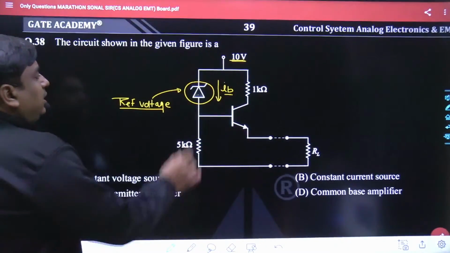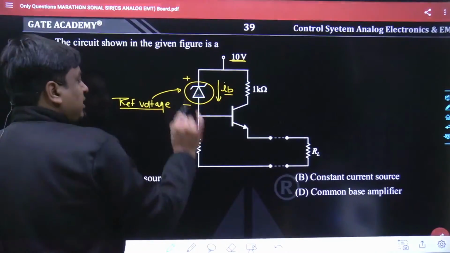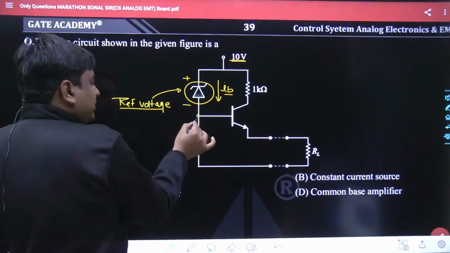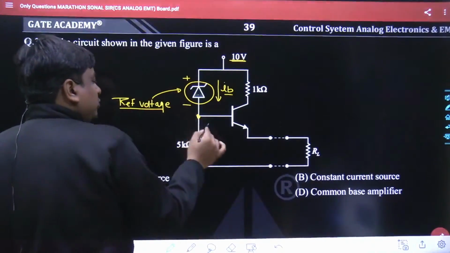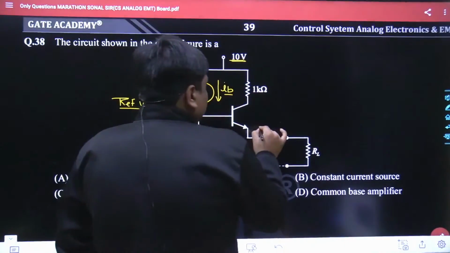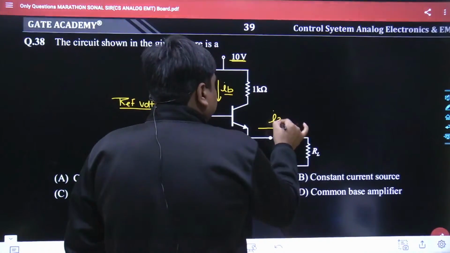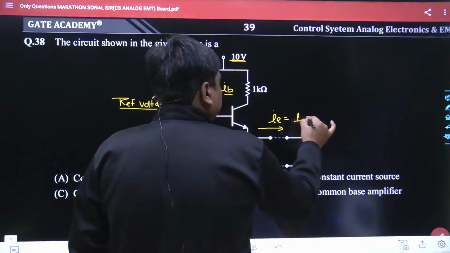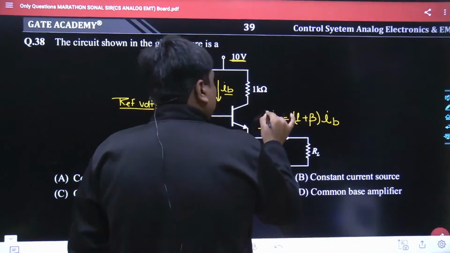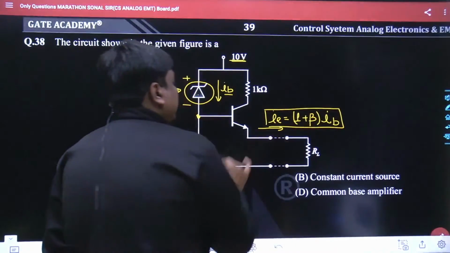How? Just try to understand it in this way. The voltage drop across this point would decide the voltage across this. Once IB is fixed, what would happen? Even IE would also get fixed if this BJT is in the active region. So (1 plus beta) times IB also fixes the value of IE.